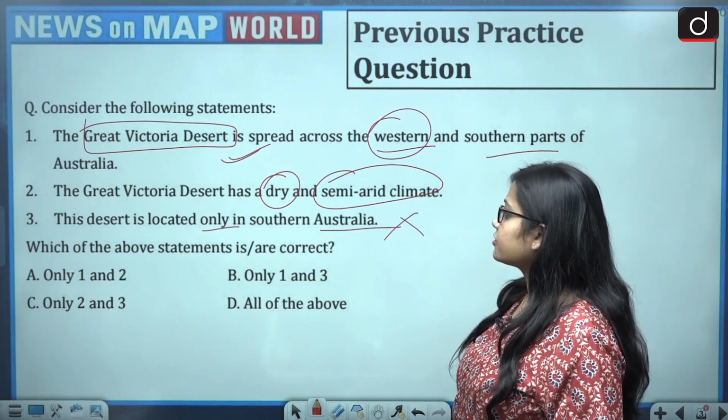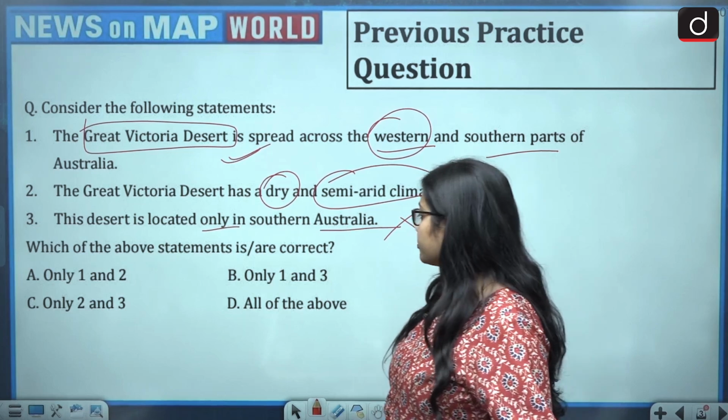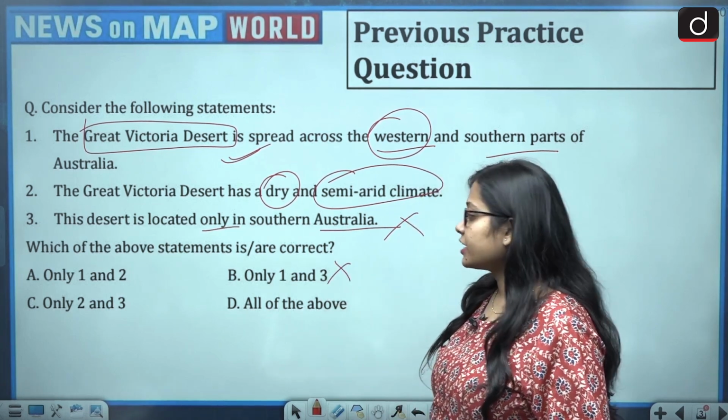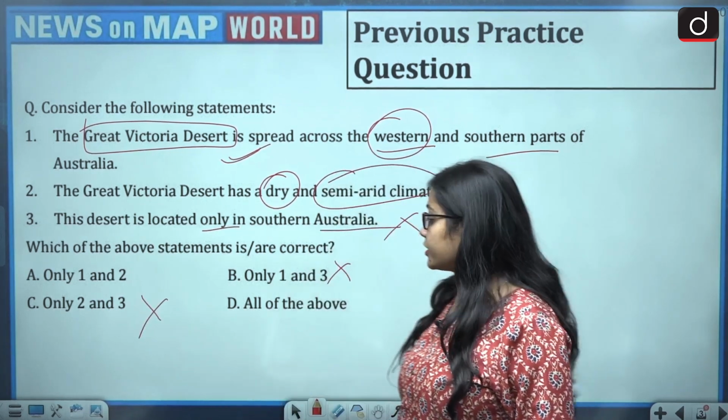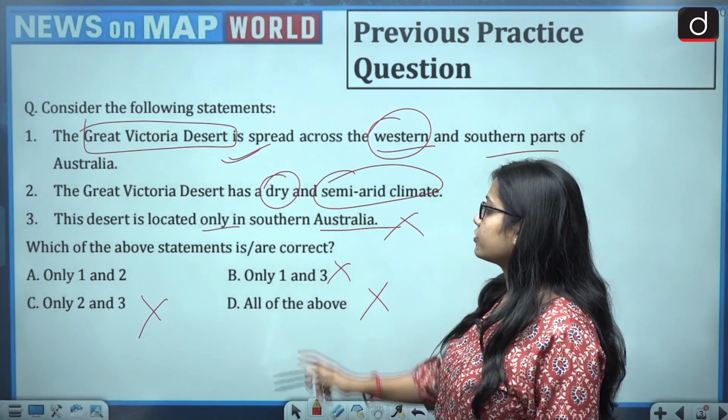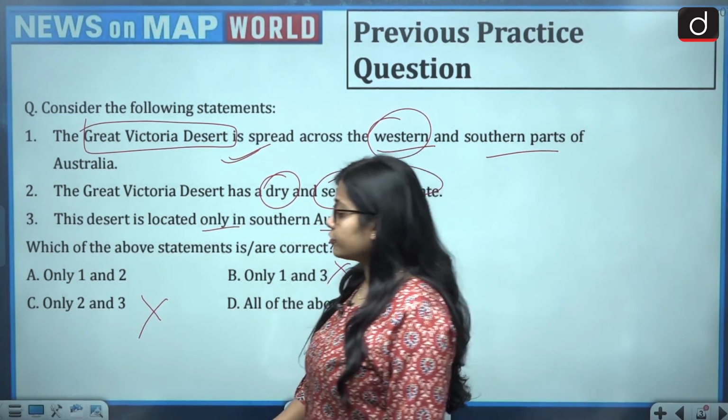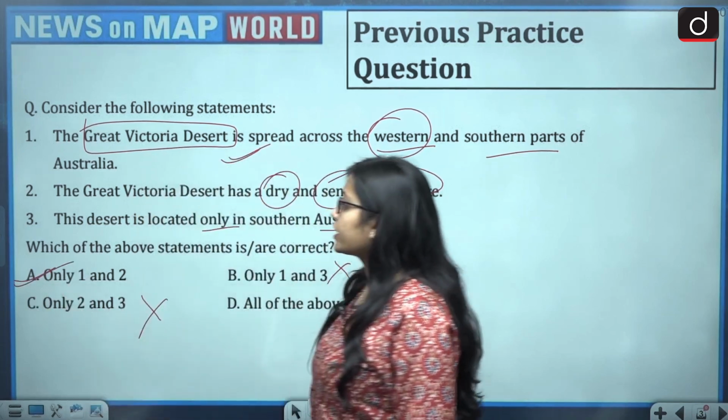So the third is wrong. If the third is wrong, it means option B gets eliminated, option C gets eliminated and option D also gets eliminated. So we directly reach the answer, which is option A, that is only 1 and 2.